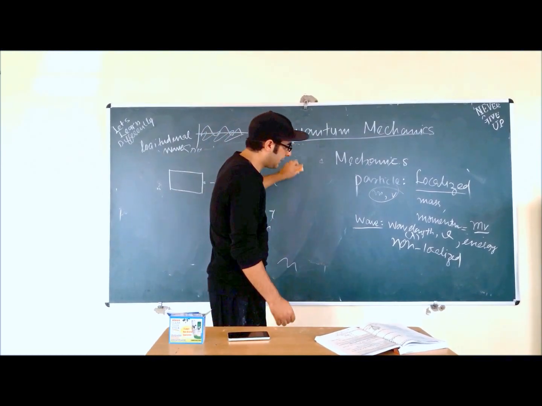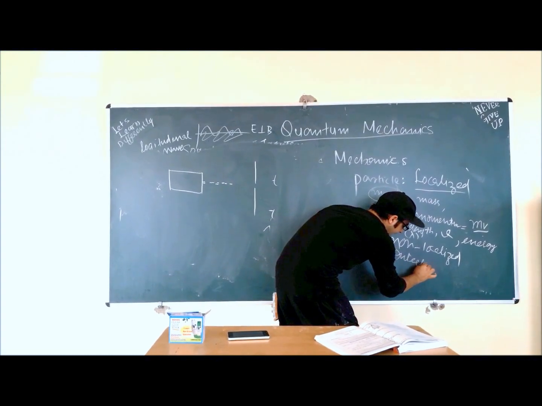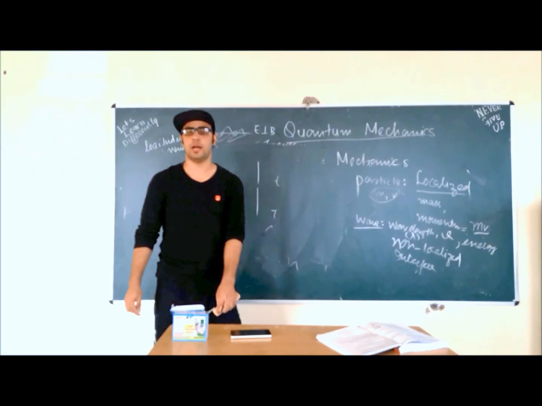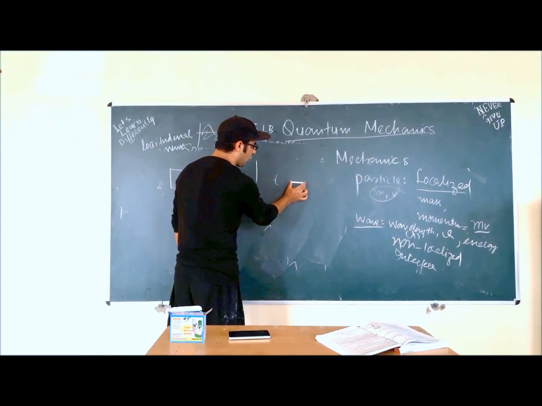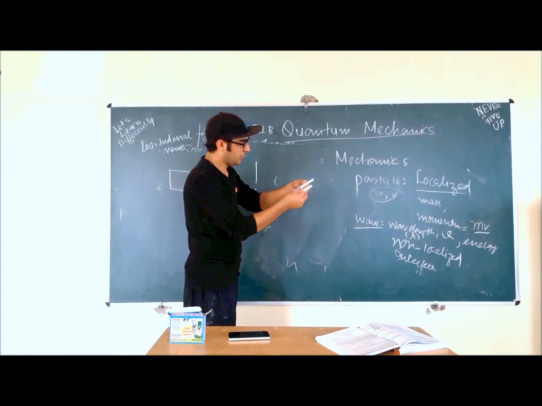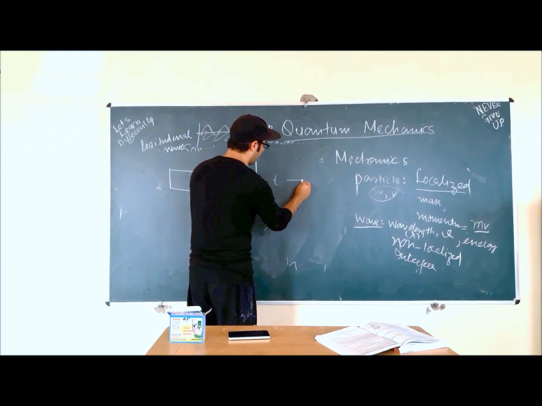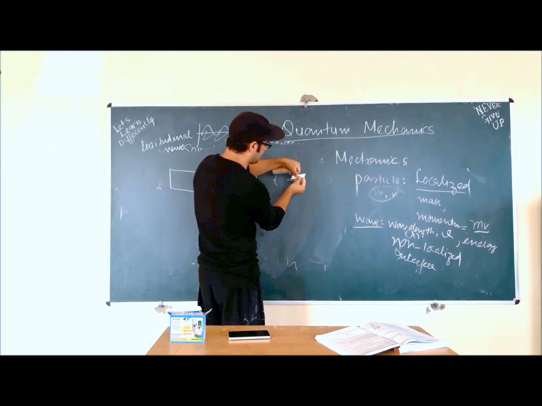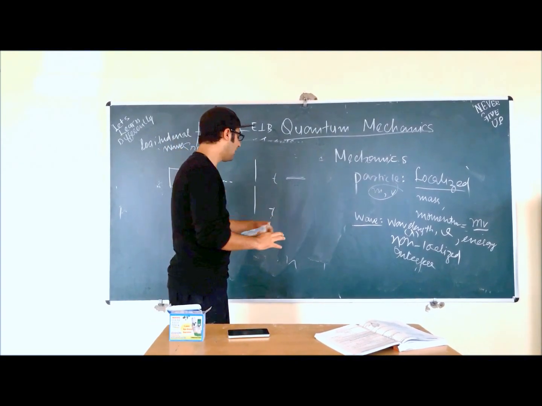Waves have the property that they interfere with each other. Waves show a phenomenon called interference. For example, if I have a chalk here, I can't add two chalks together so that they form only one chalk. They will still be two separate chalks, and they don't interfere.